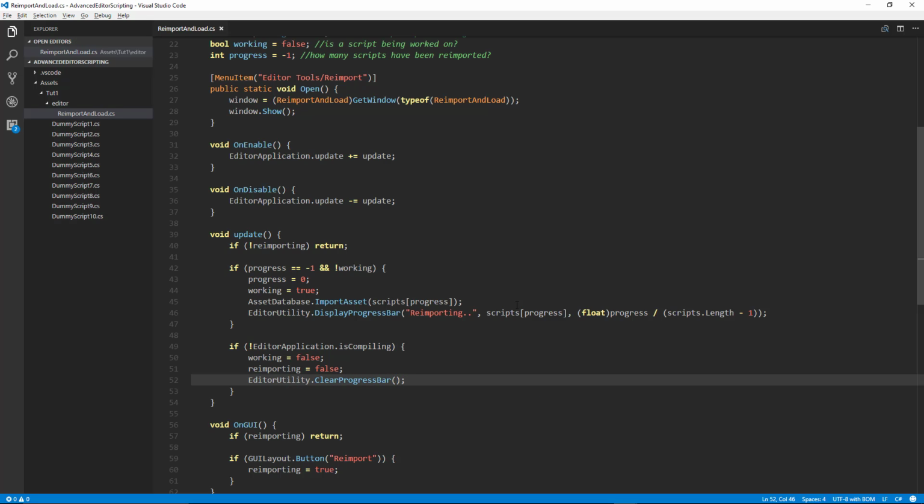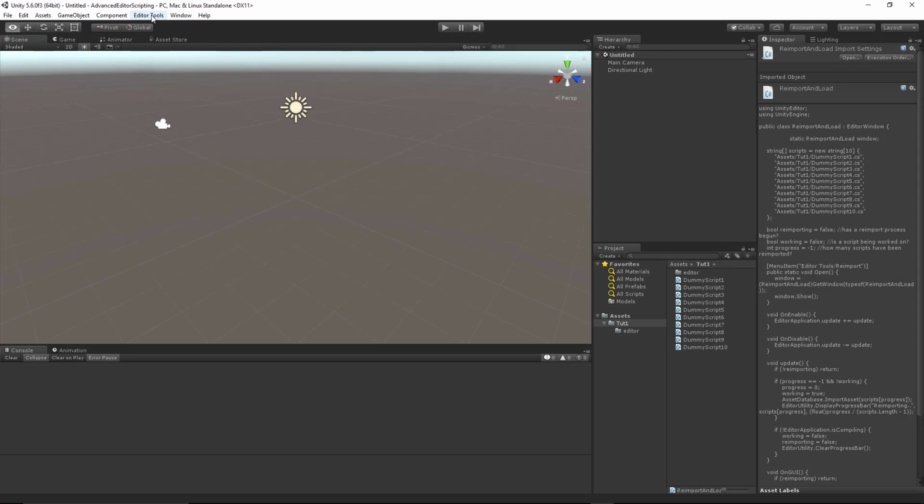If we've done everything right, we should be able to press that reimport button, and it should reimport the first script for us. So let's go ahead and go back to Unity and see if this works. Okay, so we're back at Unity. We can click on Editor Tools, go to Reimport. If we click Reimport, this should do what we described earlier. Okay, so the progress bar shows up. It didn't actually go through any progress on the progress bar because there's only one script.